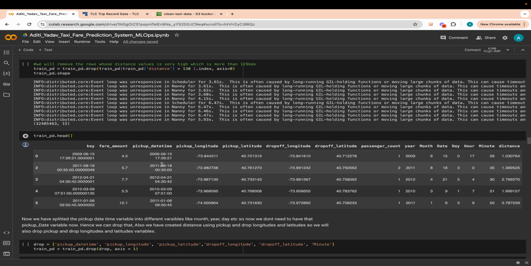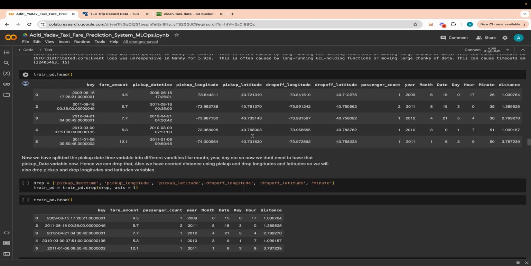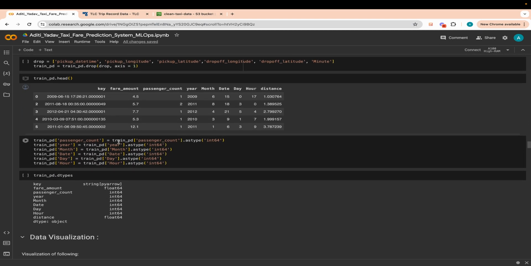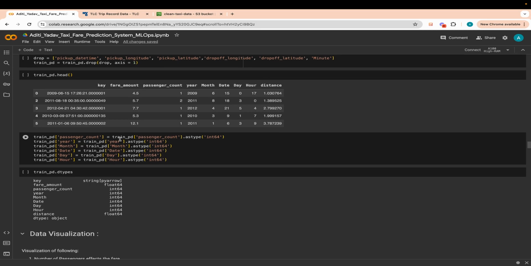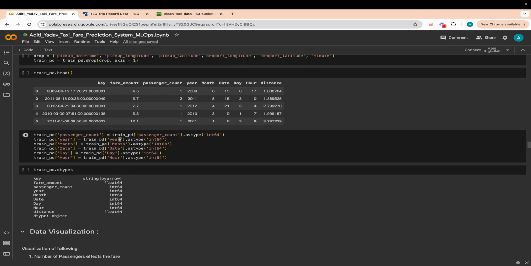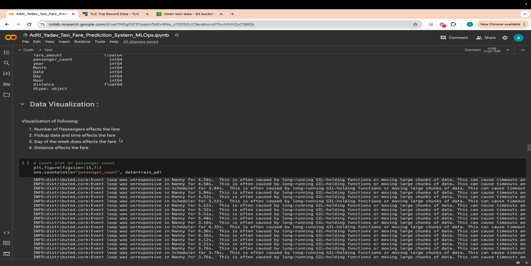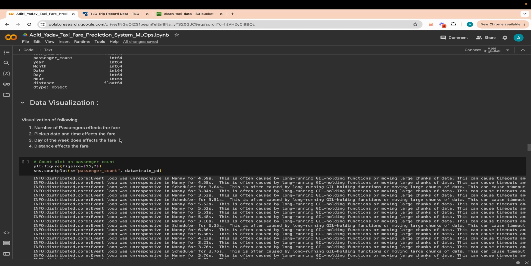Now after we apply the Haversine formula, we also split the pickup datetime variable into different variables, like here you can see, month, year, day, etc. So we don't need to have that pickup date variable now, so we can drop that too. And we also created a distance, so we'll not need to mention the coordinates. We can just use the distance as the final column.